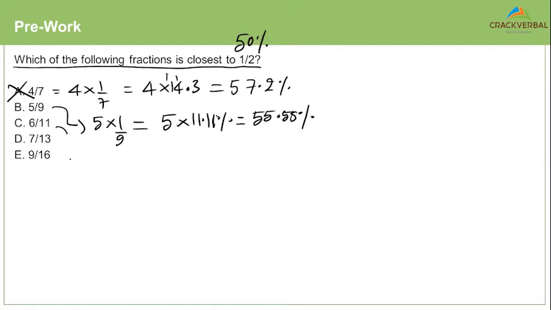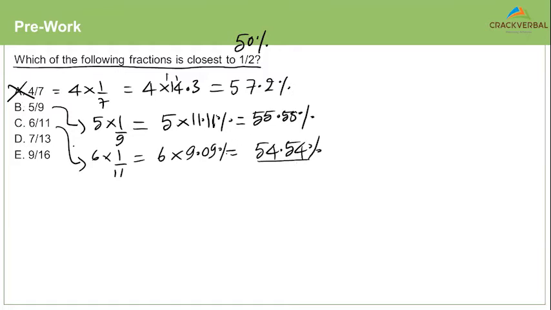Now, 6 by 11. 6 by 11 is 6 into 1 by 11. Therefore, this is 6 into 9.09%. That's equal to 54.54%. Now, between Bravo and Charlie, you're asking yourself which one of these is closer to 50%.